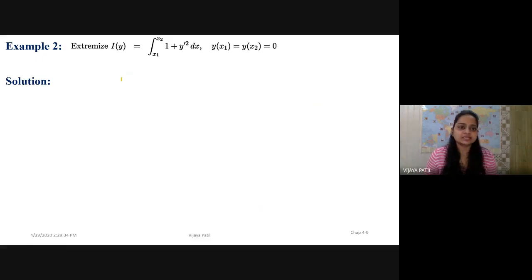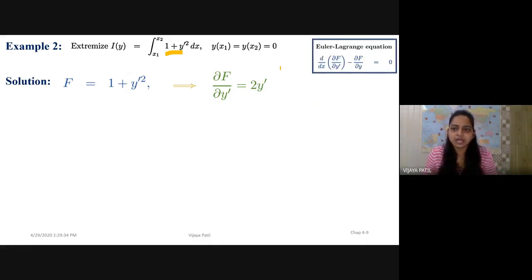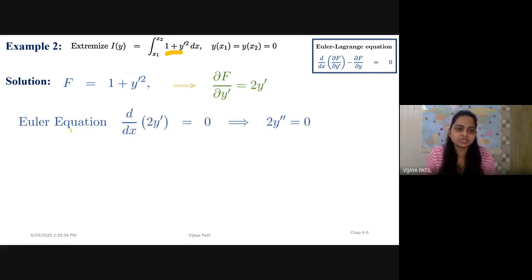Let us go for another example. Extremize this function, integration x1 to x2 of 1 plus y dash square dx. The boundary conditions have been given, both of them are going to 0. Now we observe this is a function of x, y dash. What is dou f upon dou y dash? It is 2y dash. My y is absent, x is absent. And this is the function. So I have got the equation.